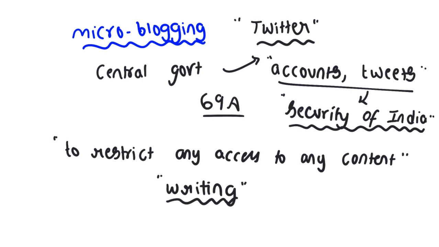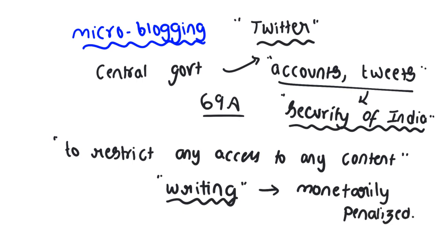The act clearly says that if any social media intermediary like Facebook, Twitter, WhatsApp or Instagram violates these orders of the government, the government can penalize those intermediaries monetarily by asking them to pay fines, and they can also be given 7 years of jail imprisonment.